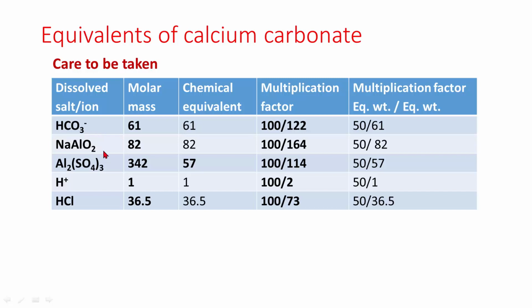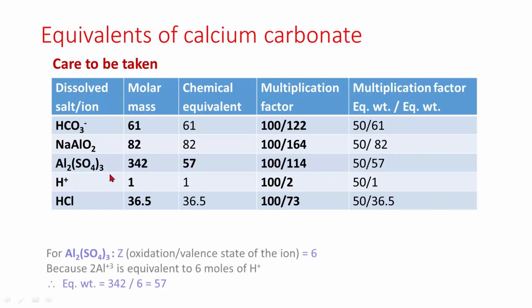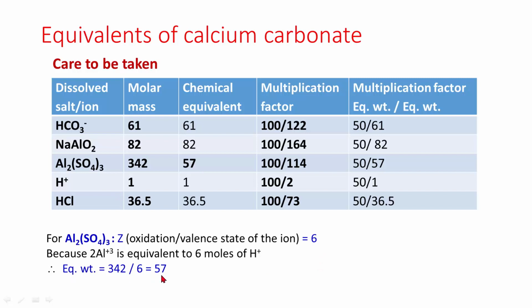In case of sodium aluminate, molar mass is equal to chemical equivalent, but multiplication factor is 100 by 164. If one uses equivalent weight by equivalent weight, then it is easier in the calculations. In case of aluminium sulfate, Z is equal to 6 and equivalent weight is 57. So here one can use 50 by 57, but if one is using multiplication factor using 100 as molecular weight of calcium carbonate, then one has to remember it is 100 by 114.